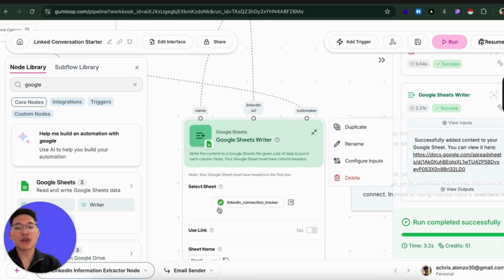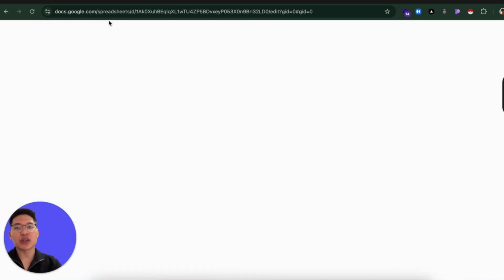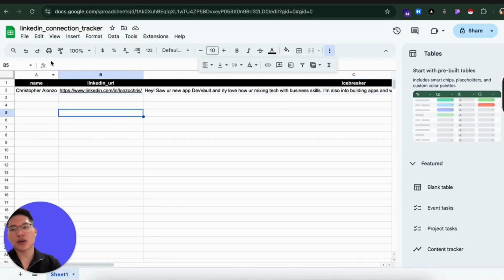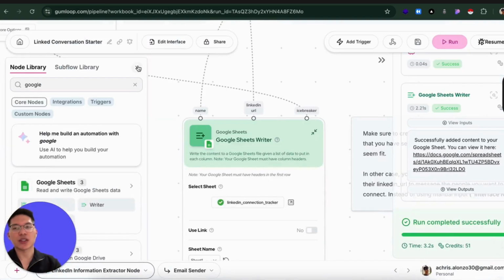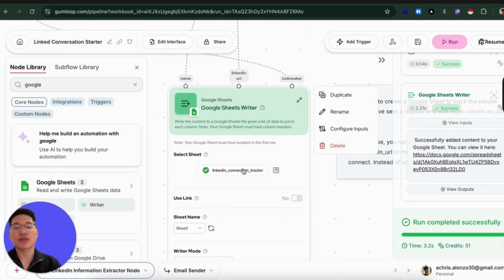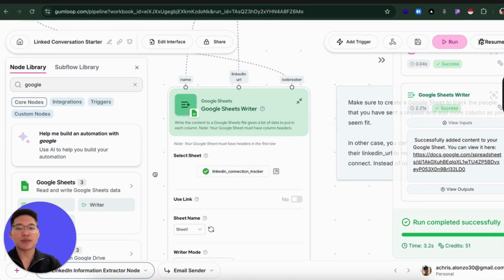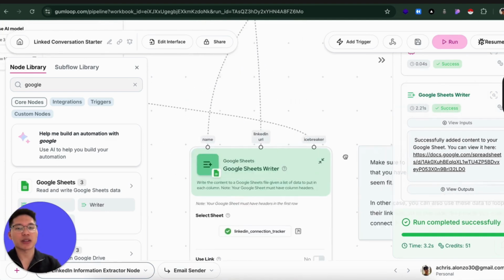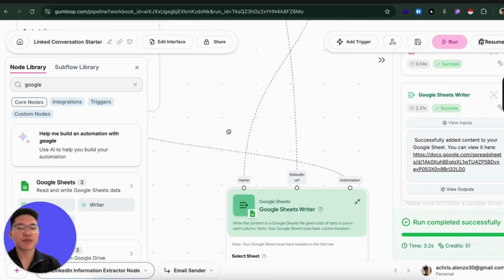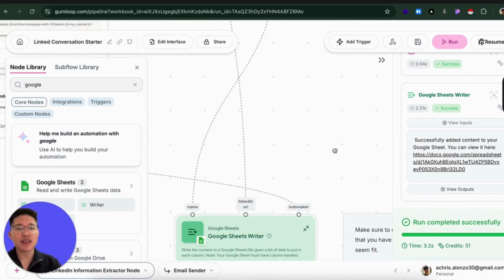So you're going to go into your Google Sheet, create a file, and put these as the headers: name, LinkedIn URL, and icebreaker. Once that is done, go back to Gumloop and connect that sheet. Then you're going to see the name, LinkedIn URL, and icebreaker, and connect those. And that's it. That's how you build it.